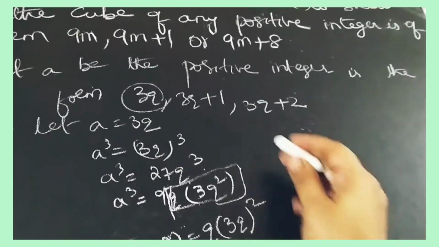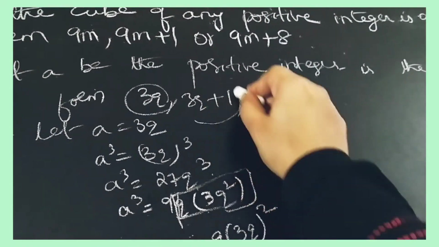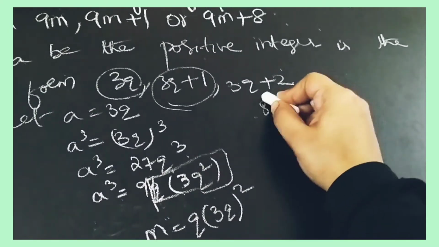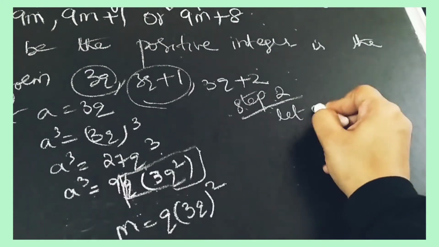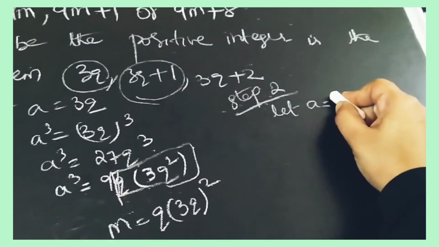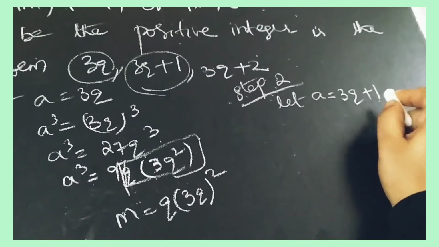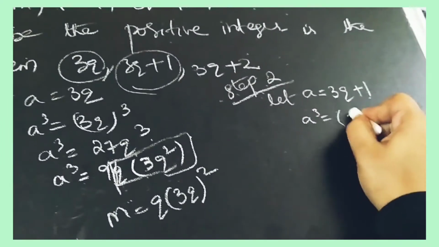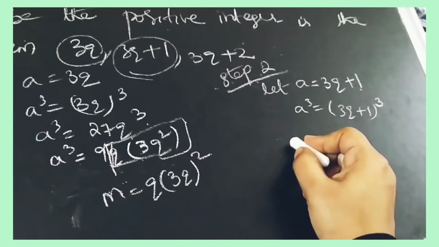Now we'll do step 2. In step 2 we have to take 3q plus 1. Step 2. Let a is equal to 3q plus 1. Now again cubing. a cube is equal to 3q plus 1 whole cube.